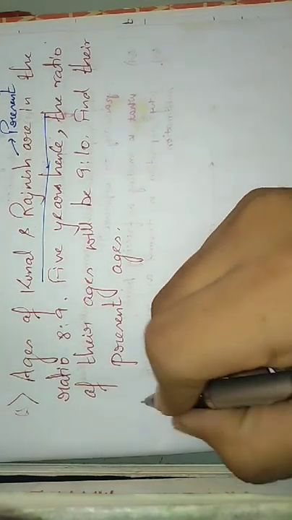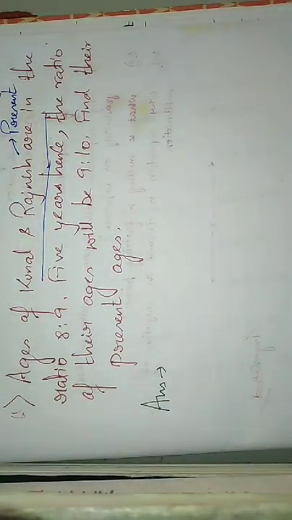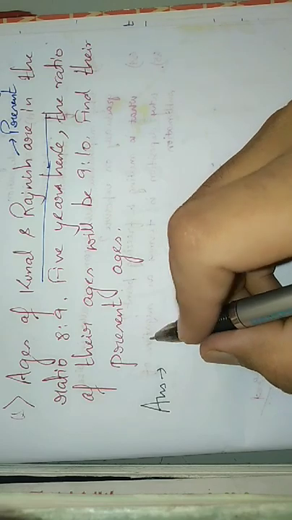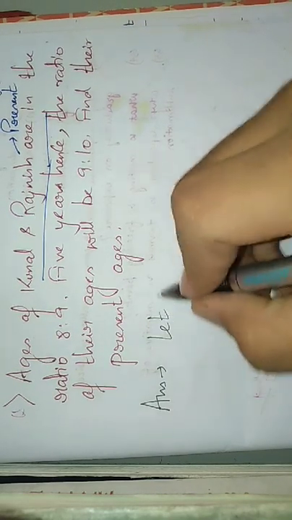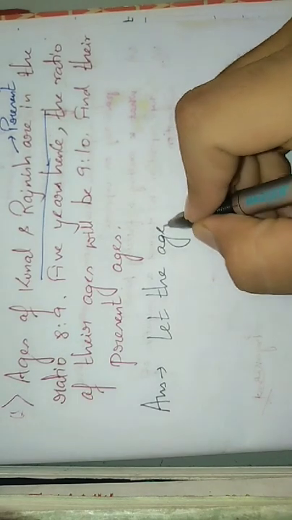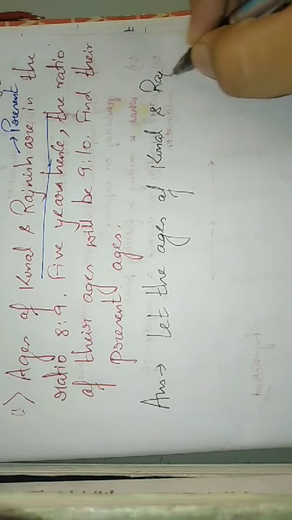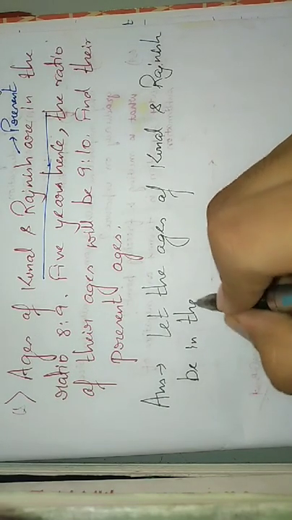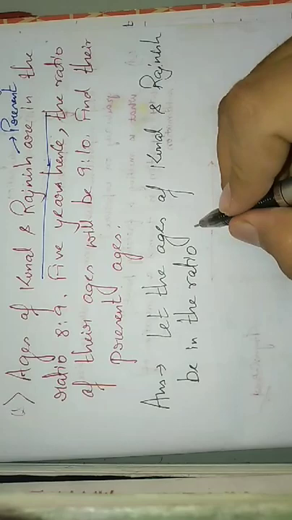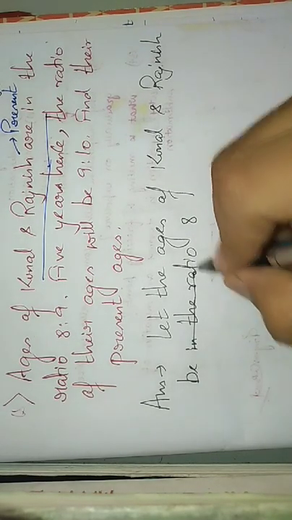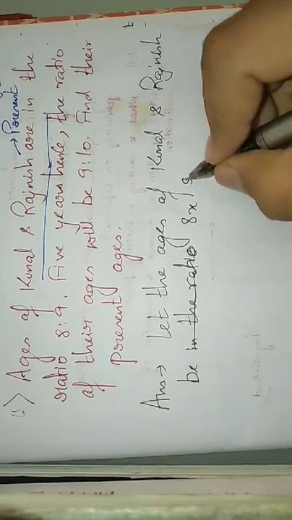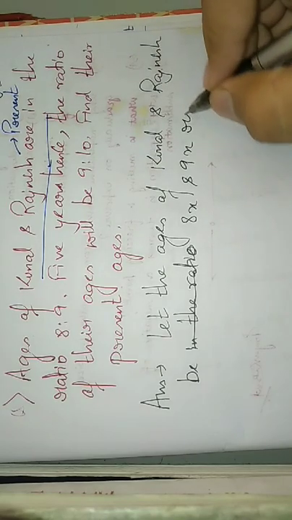Whenever ages are given in ratios, whether in the present, past or future, you need to write: let the ages of Kunal and Rajneesh be 8x and 9x respectively.